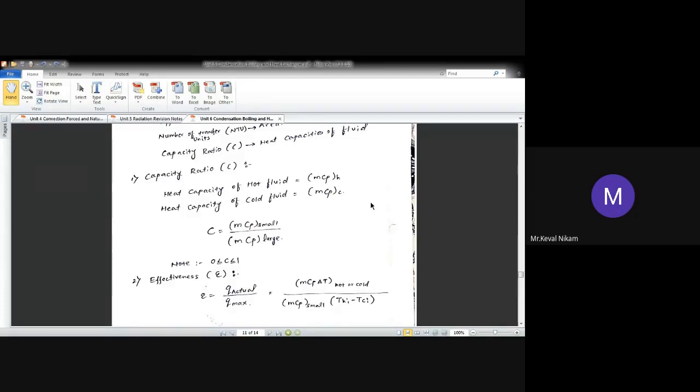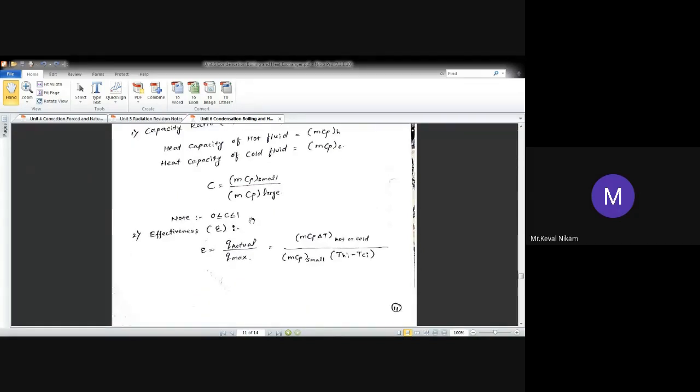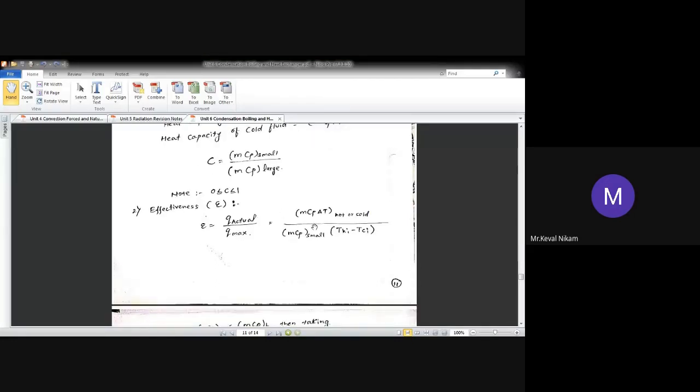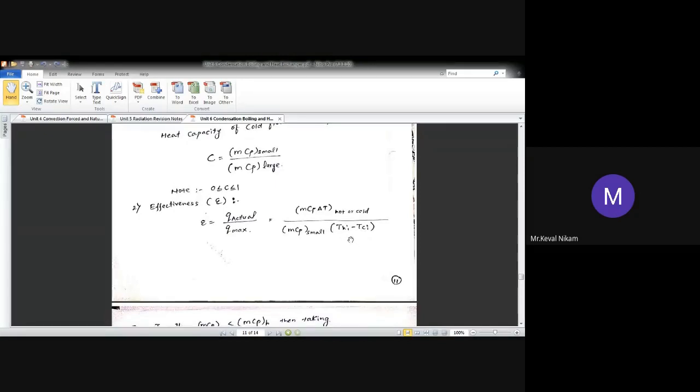Next is the effectiveness. Effectiveness is the ratio of Q actual upon Q maximum. Now Q actual will be there for both, one the hot fluid does and the cold fluid does, but Q maximum कब होगा? जब सिस्टम का higher temperature difference achieve होगा. Now, what will be the higher temperature difference achieved in the system? It will be THI minus TCI.